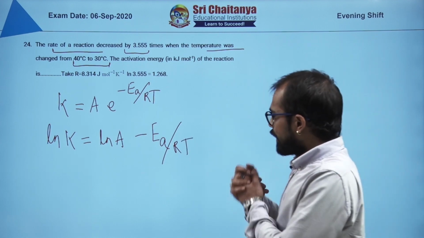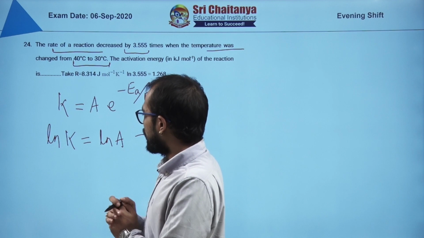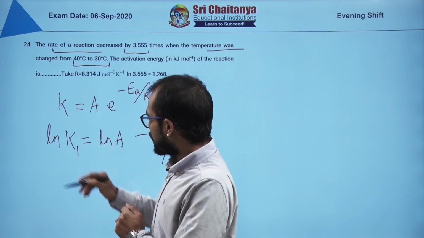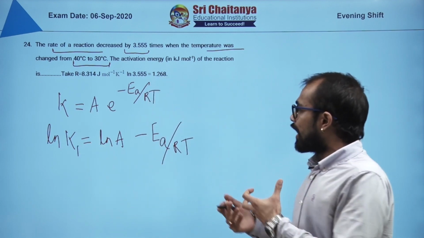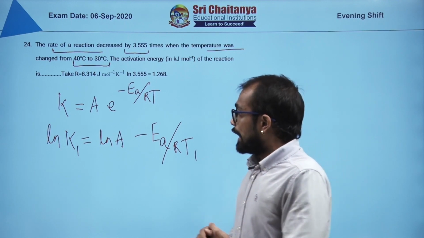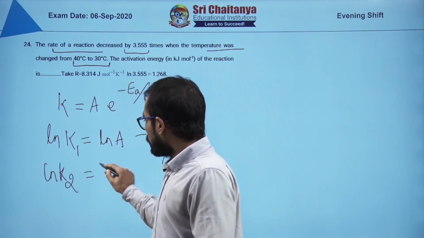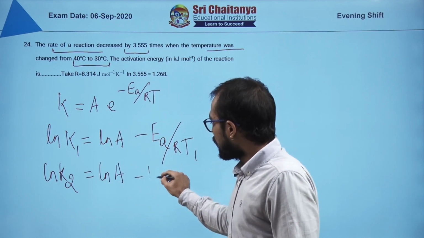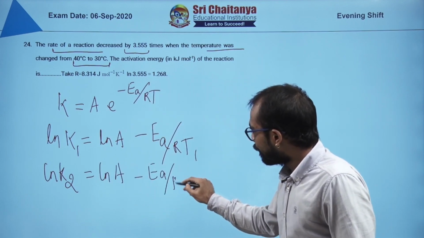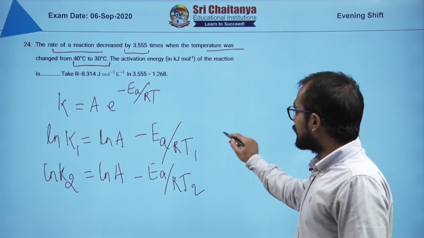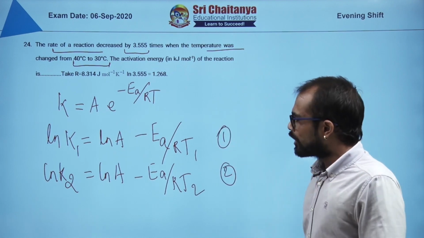Now what I can write from this equation is that, say for example this is K1 at a temperature T1, then I can apply the same and write K2, and rest of the thing same, and here we put a temperature T2.